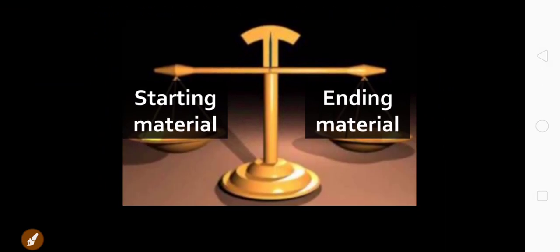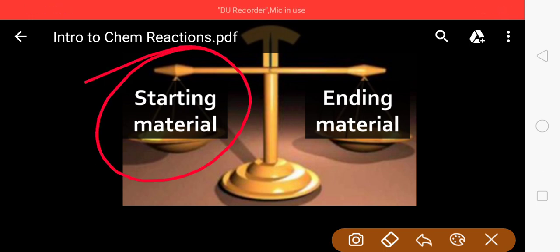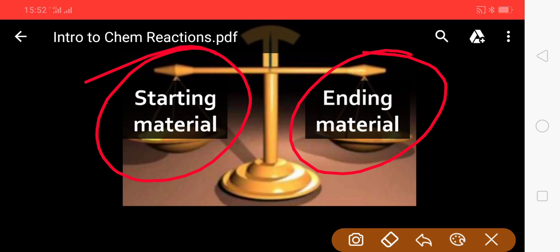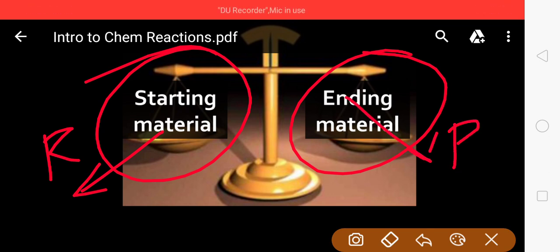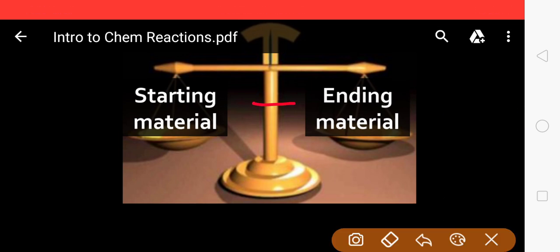Here you can see clearly the weight of starting material must be equal to the weight of ending materials. These starting materials are called as reactants and these ending materials are called as products. Their weight is always equal. This law is called as law of conservation of mass.